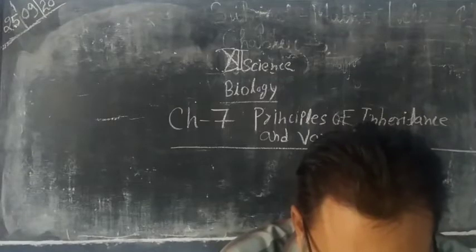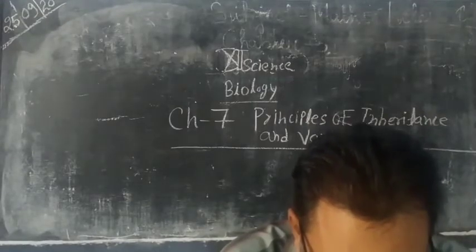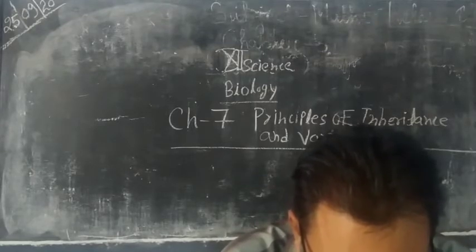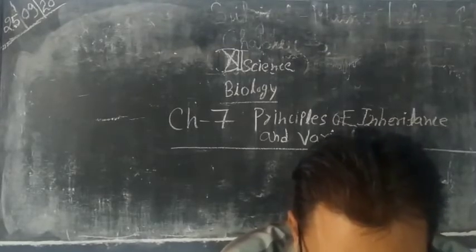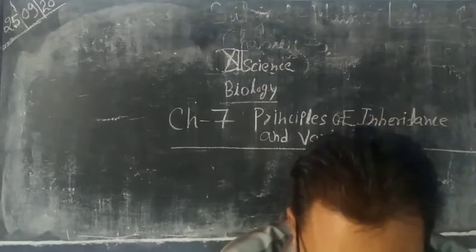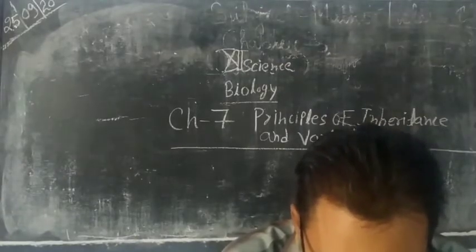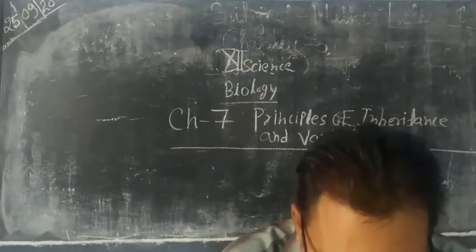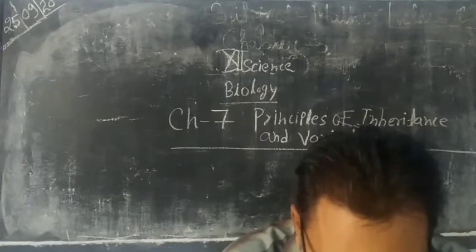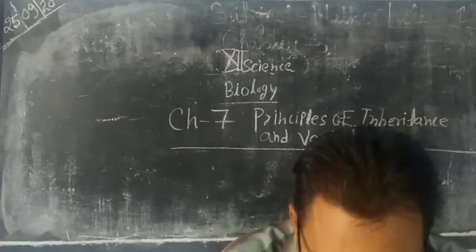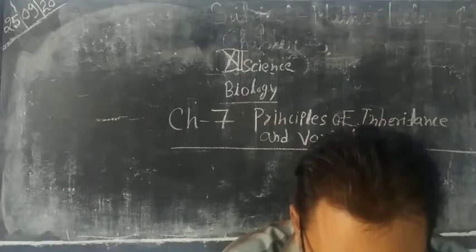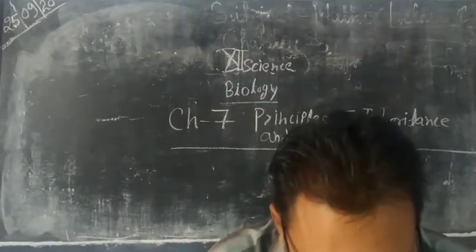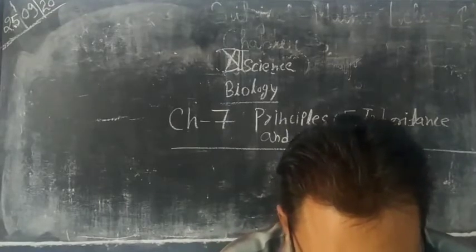The continuous variations are of the following two types: substantive and meristic. Substantive means the variation affects the weight, color, shape of the organism. Examples: height of man, shape of nose, color of skin, eye color, length of finger, milk producing capacity, etc. Such continuous variations are examples of substantive variations.